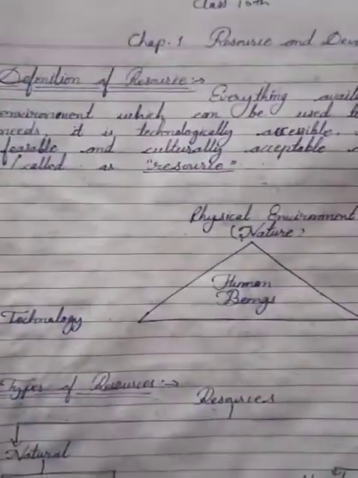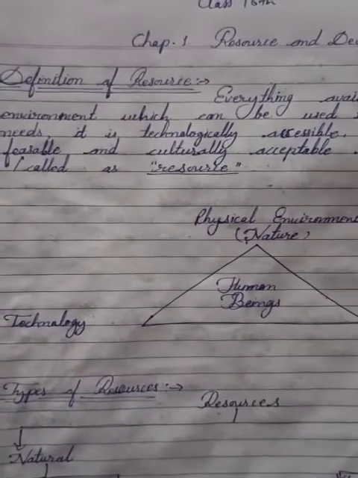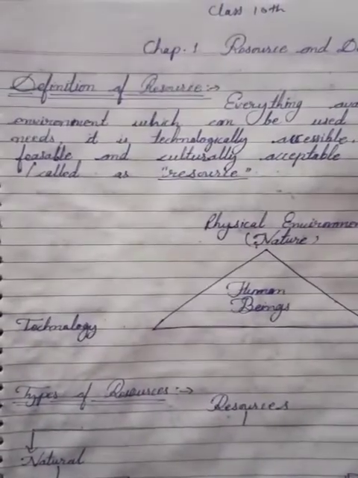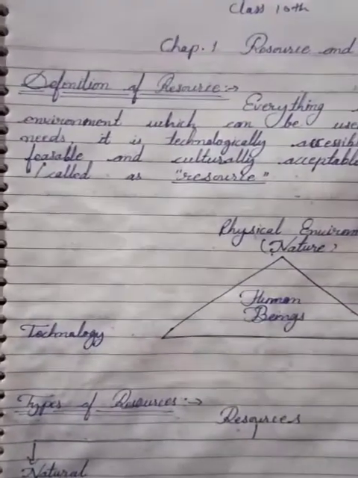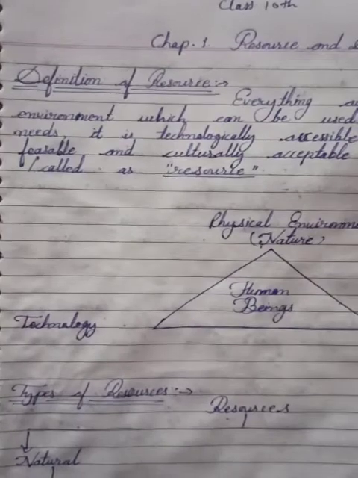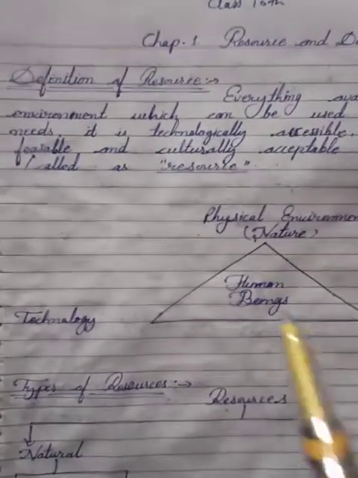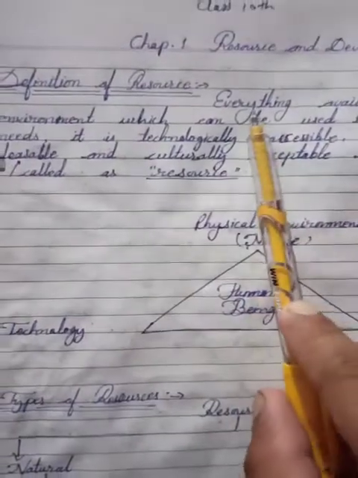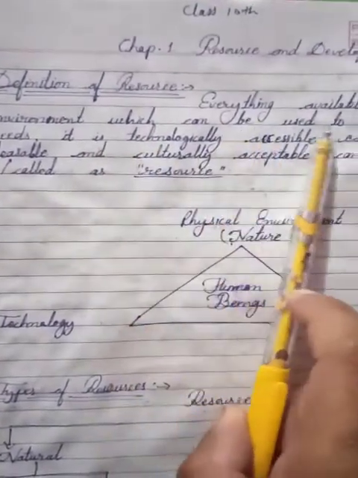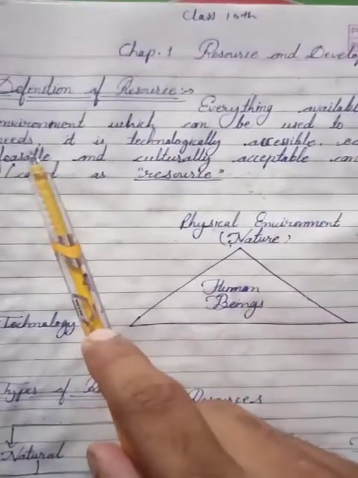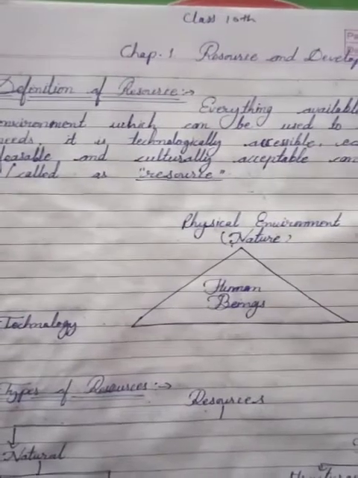As we know, we get different things such as oxygen, water, minerals, food, all these things we get from nature. So everything available in our environment can be used to satisfy our needs, meaning human beings' needs.